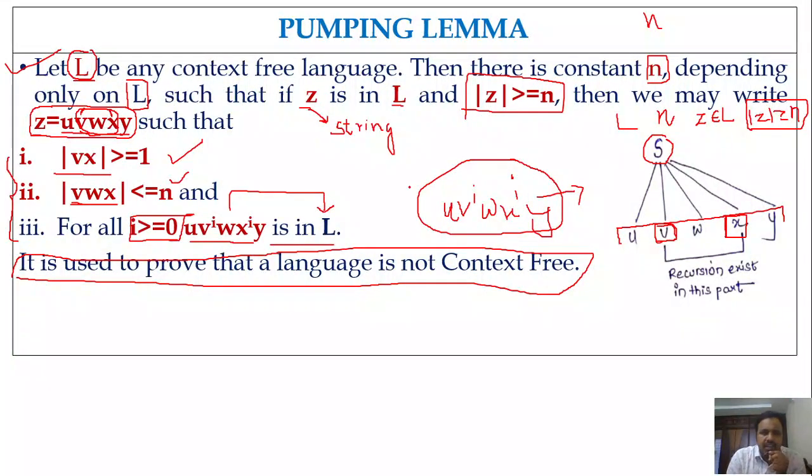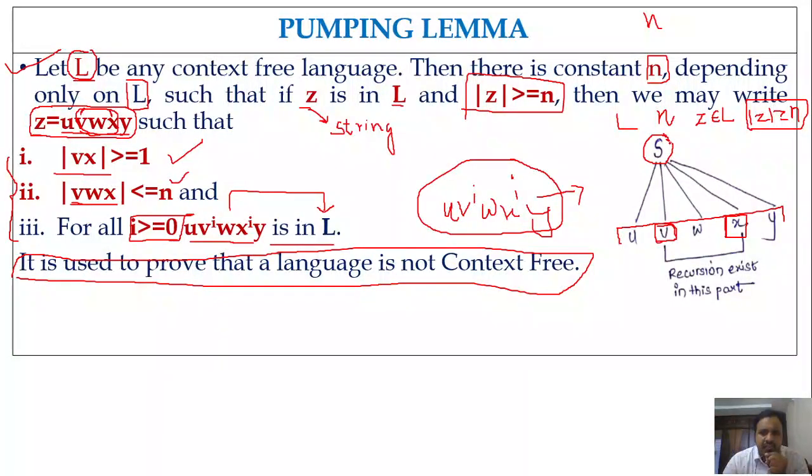So here we are writing the string z into 5 parts u, v, w, x, y, and we are checking that mod vx must be greater than or equal to 1 and mod vwx must be less than or equal to n. So then we can write a string u, v power i, w, x power i, y that always belongs to L only, right? So here why are we writing v power i and x power i?